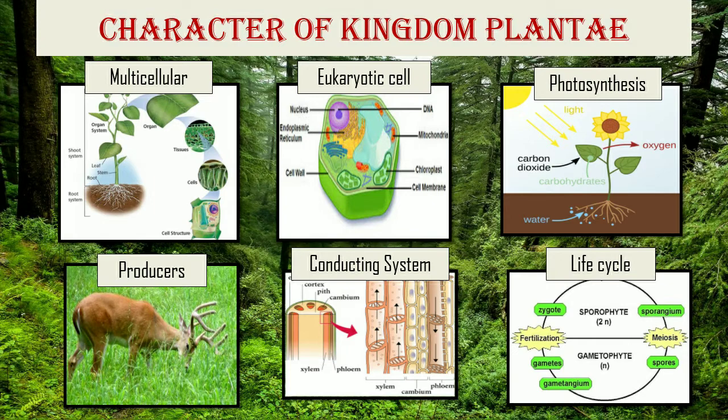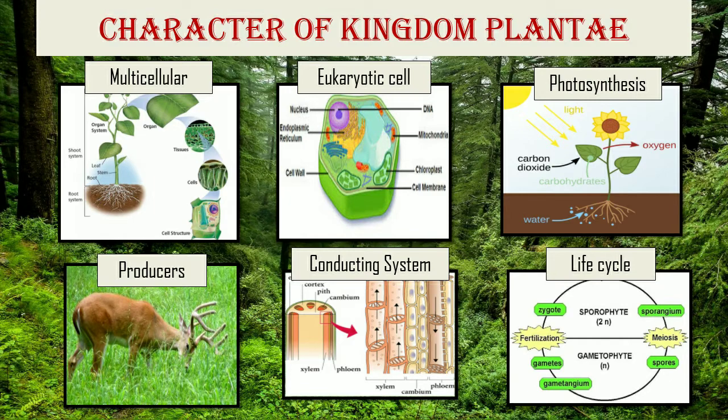The members of Plantae are the main producers and provide food directly or indirectly to all living organisms. Reserve of food material in plants is in the form of starch. Vascular tissues are absent in lower plants like algae and bryophytes, but they are present in higher plants like pteridophytes, gymnosperms, and angiosperms. The life cycle of plants has two distinct phases, the diploid sporophytic and the haploid gametophytic phase, that alternate with each other.